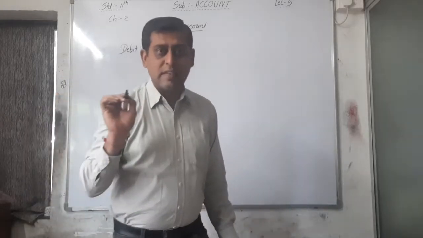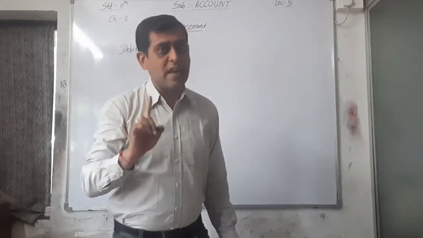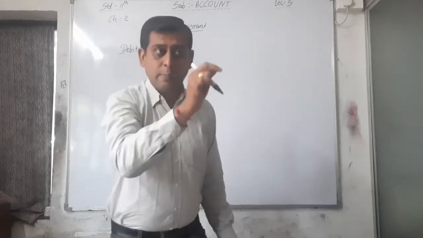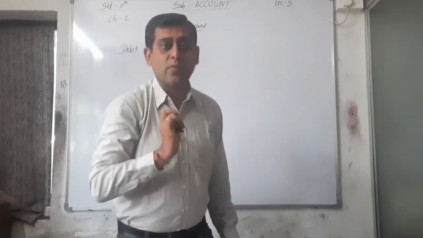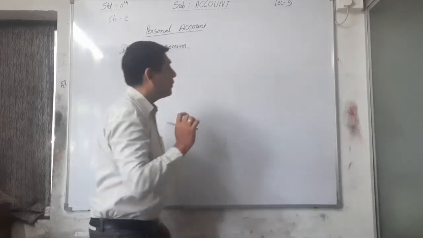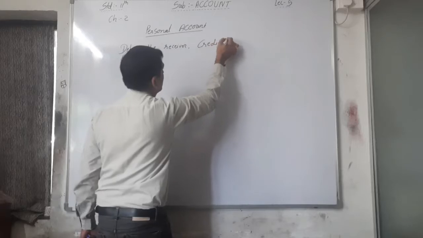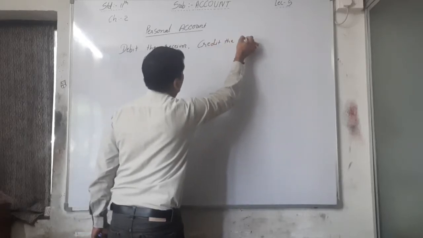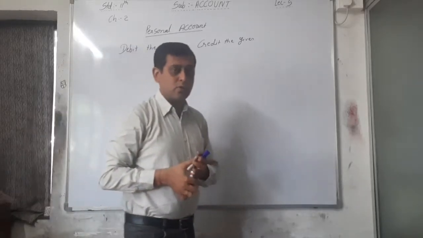If someone has taken benefit from us, that account should be debited. And if some person gives the benefit to us, then that account will be credited. Debit the receiver and the second one is credit the giver. This is the rule of personal account. I hope you all remember this rule.